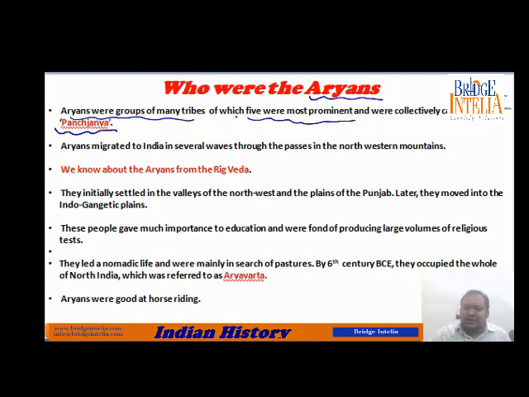So these terms are not given by modern day historians. Aryans migrated to India in several waves through the passes in northwestern mountains. It is believed that these tribal peoples entered the mainland of India through the mountain passes, that means narrow passages through the mountains. As you are aware, India is well bounded by the Himalayas and other Hindu Kush mountains.